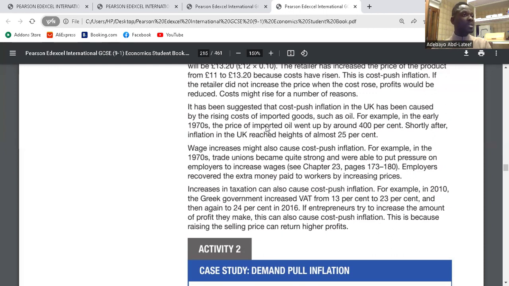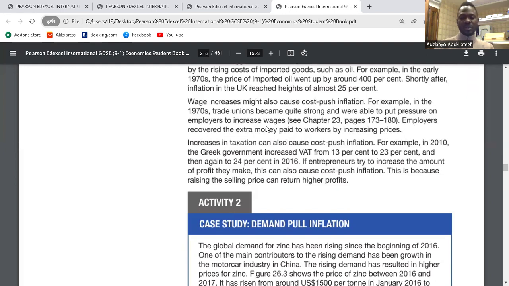Because as soon as firms yield to their request, it would have meant that they are able to pass on the cost to consumers, increasing cost of production, cost push inflation. So wage has increased. As a result of that, it increases the cost of production for firms. Firms have to increase prices to transfer that cost to consumers. Clear? Clear. The third one, increases in taxation can also cause cost push inflation.